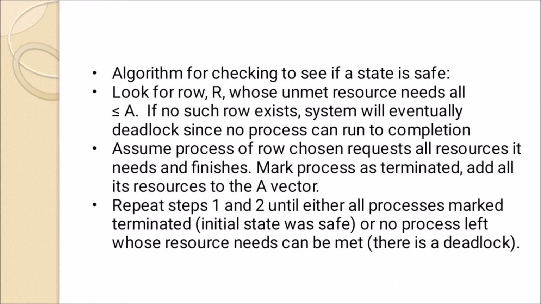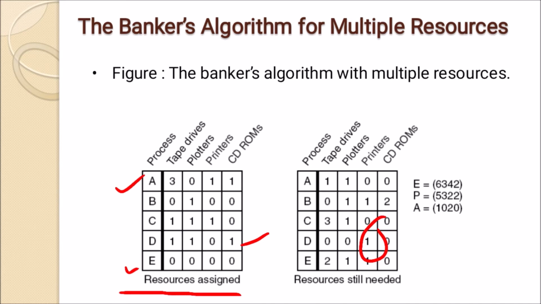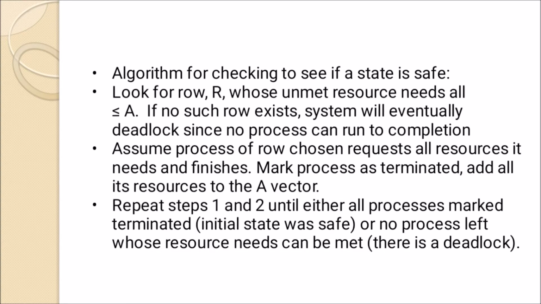This shows the number of resources still needed to complete a particular process.